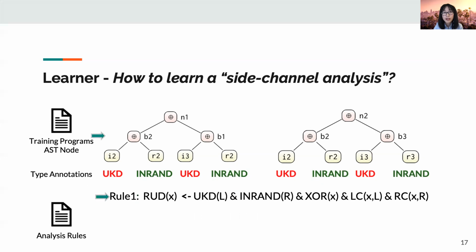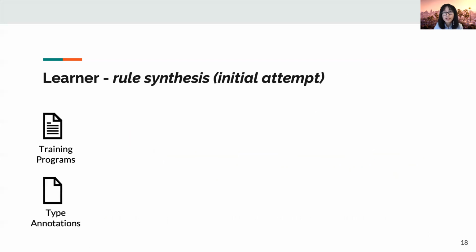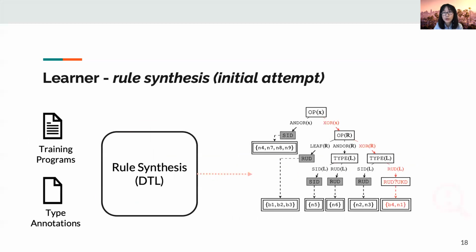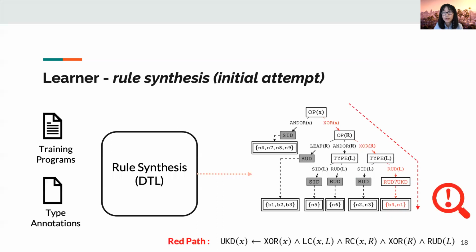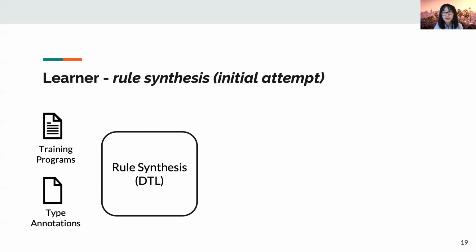We first apply rule 1 and infer a type, and then we apply rule 2 and infer the type one level further. Here, we will not go into the low-level details of the rules. Instead, we focus on the learner. Our rule synthesis part makes its first attempt and generates a new tree. The red path leads to a node where two different types are grouped together. It is due to the fact that the current feature set is insufficient for distinguishing B4 and N1.